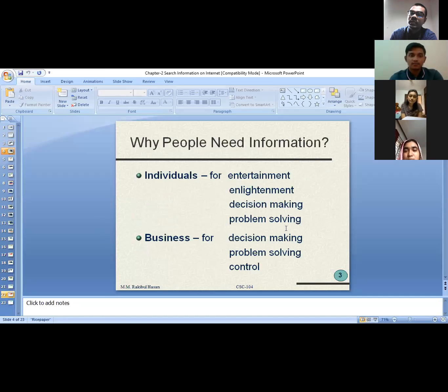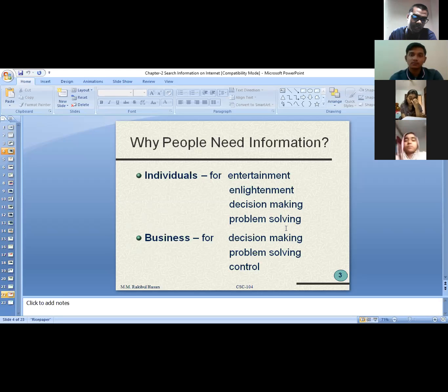Now, why do people need information? Basically, if you want to make any decision, at that time you need information. Without information, if you take any decision, it might lead you in a wrong direction. That's why, as a business organization, we need information so that we can make proper decisions.